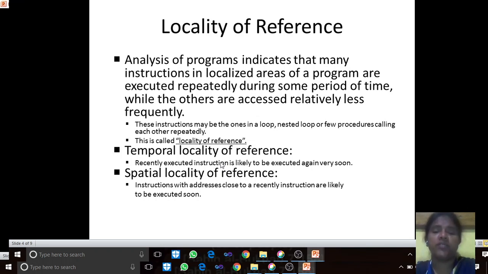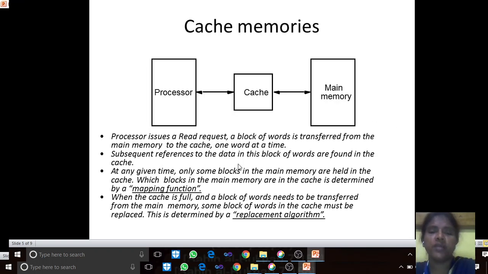Spatial locality of reference means the instructions with addresses in close proximity to the recently executed instructions, that is nearby the instructions, below and afterwards, will also likely be executed very soon. This is called spatial locality of reference.